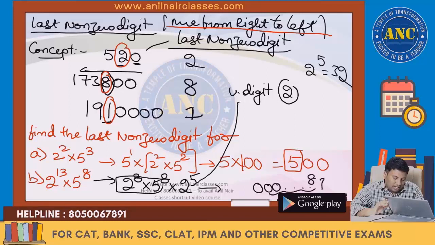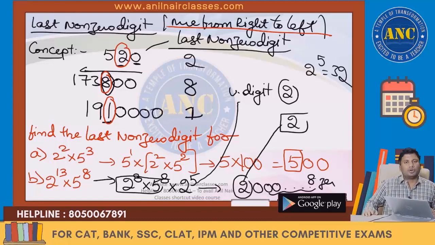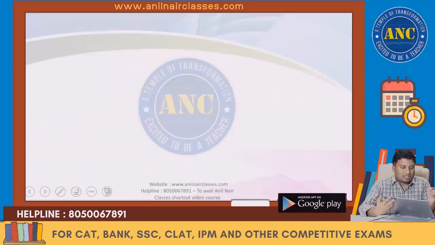The last non-zero digit is 2. I hope the idea is clear. Take all the zeros aside and do this. First we will discuss the traditional method, then the optimal method, then the next level of concept.